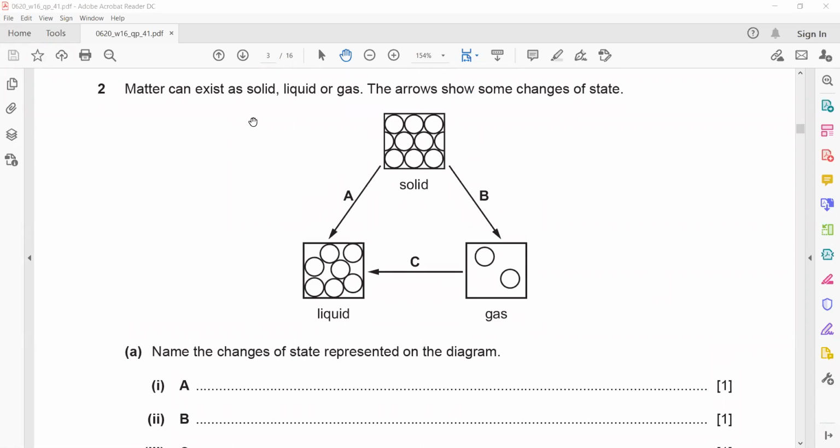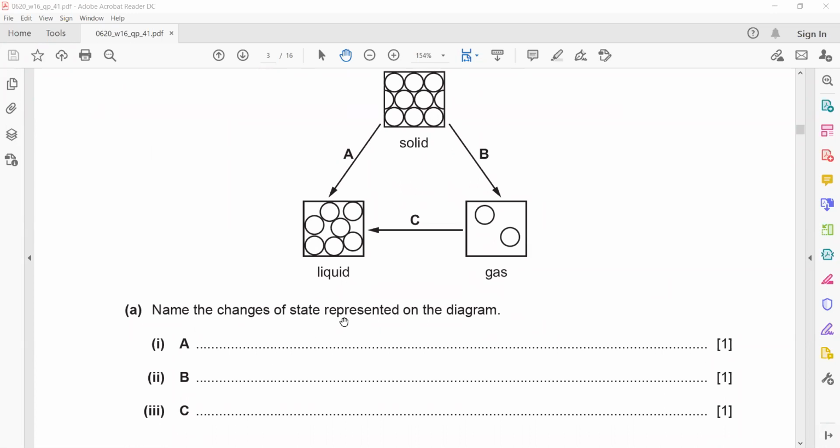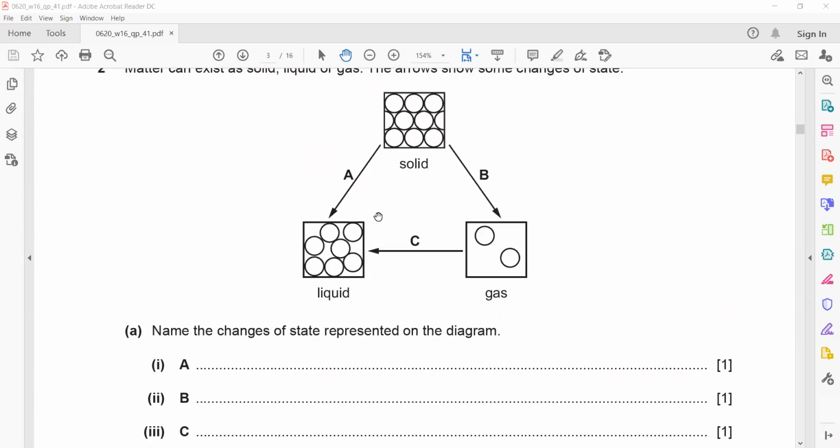Two A, matter can exist in solid, liquid, and gas. Name the changes of the state represented in the diagram. A. In A, a solid is changing into liquid. What we call this process when a solid changes into liquid? So that is known as melting.